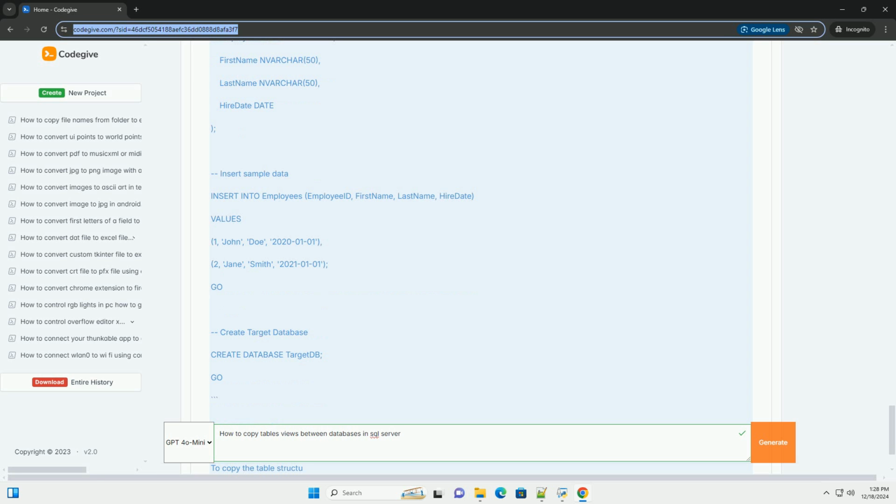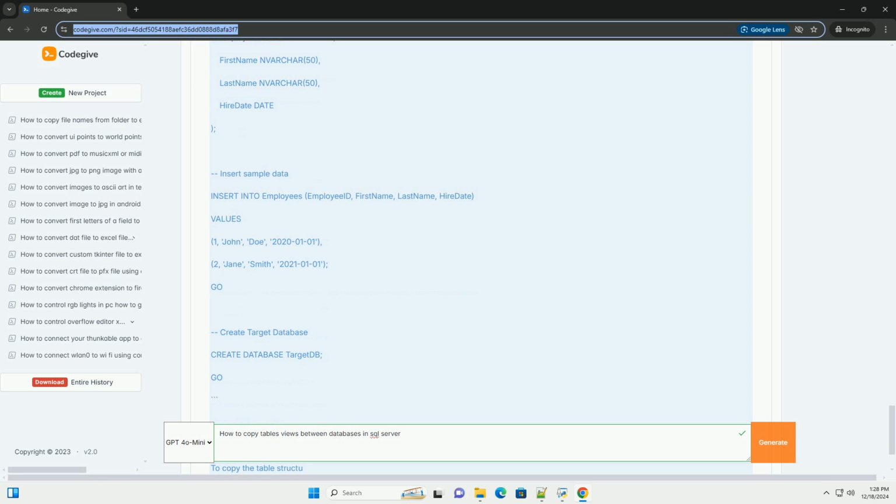Create the source and target databases. For demonstration purposes, let's create two sample databases, SourceDB and TargetDB. SQL. Create source database. Create database SourceDB. Go. Use SourceDB. Go. Create a sample table. Create table employees. EmployeeID int primary key. FirstName varchar(50). LastName varchar(50).